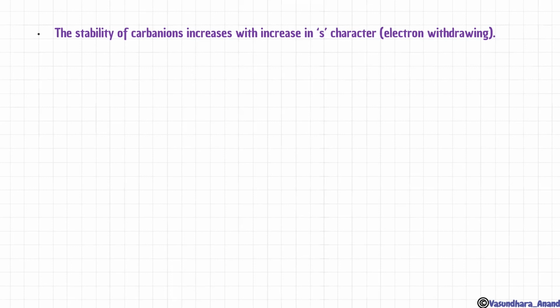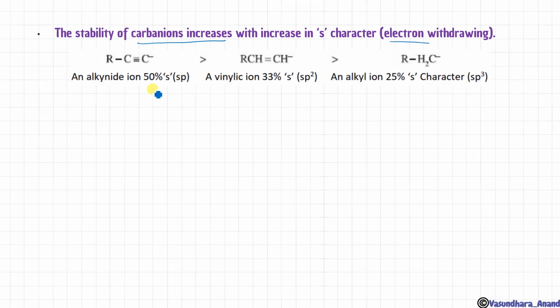The stability of carbanion increases with an increase in S character. The more electron withdrawing the group and the more S character, the more stable the carbanion. If it is sp hybridized, the carbanion will be more stable. This carbanion is sp hybridized, that is 50% S character. In this case sp2 hybridized is 33%, and here it is only 25%, sp3 hybridized. So that's why this carbanion is more stable than the vinylic and the alkyl carbanion. Yes, carbanion. Sorry.